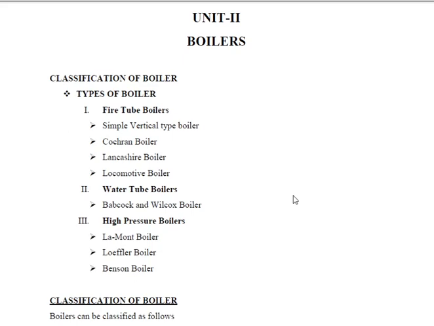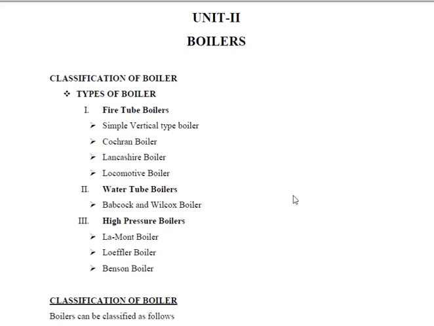Then high pressure boilers. High pressure boilers are Lamont, Loeffler, and Benson boiler. That means the Lamont, Loeffler, and Benson boilers are used for power plants, which can operate at higher pressures, more than 80 bar. The Babcock and Wilcox boiler is also one of the high pressure boilers.